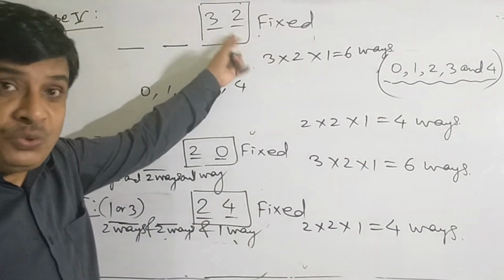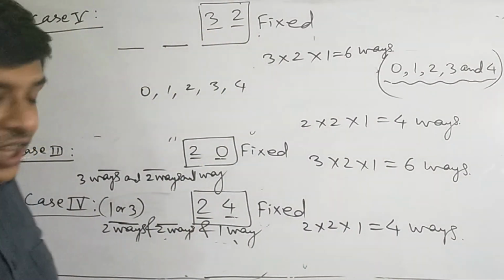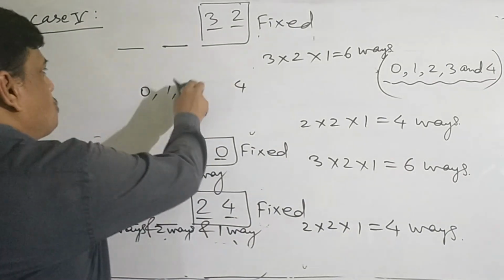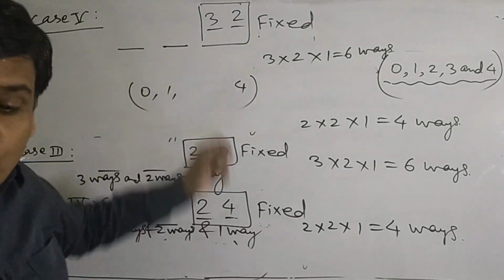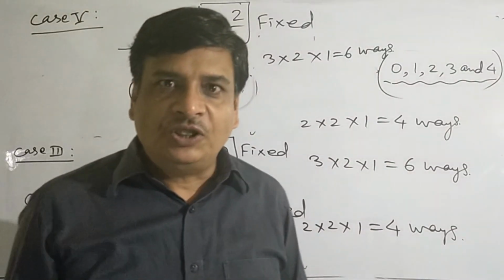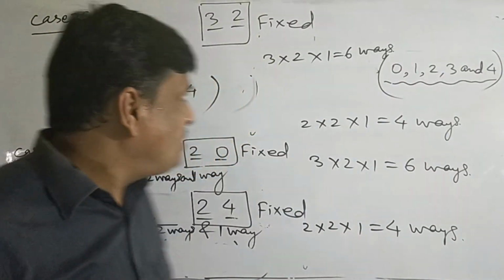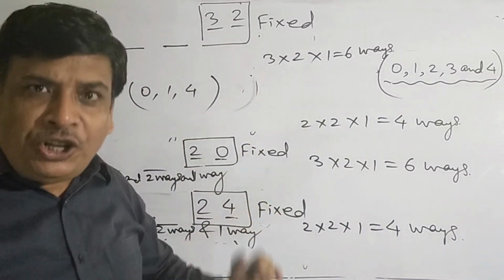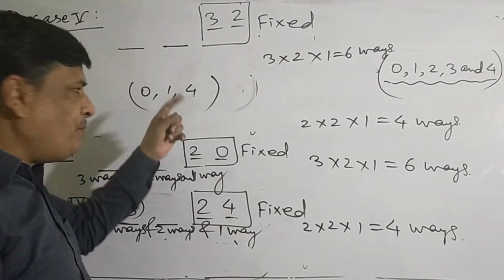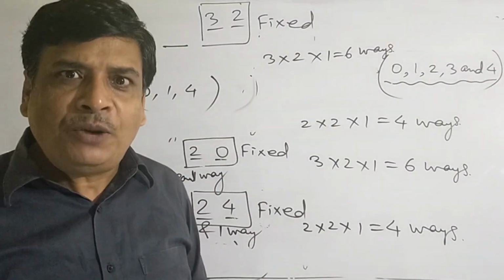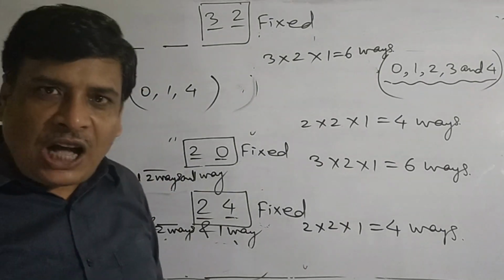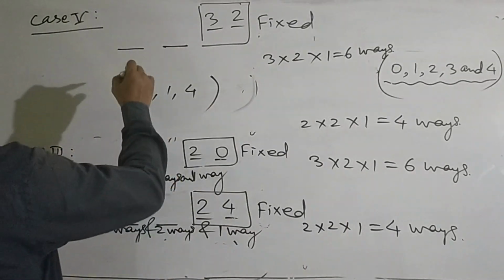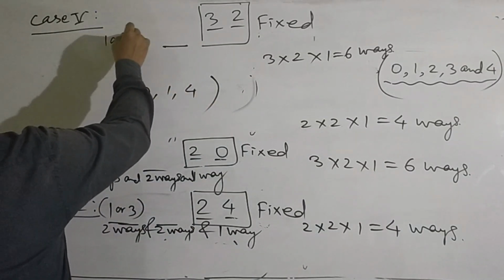Two digits have been used. These are 3 and 2. So only these are the options for the remaining two places, as we have to form numbers of 4 different digits. So again 3 and 2 cannot be used. Then the available digits are 0, 1 and 4. But 0 cannot be used at the thousand place. We can use 1 or 4.